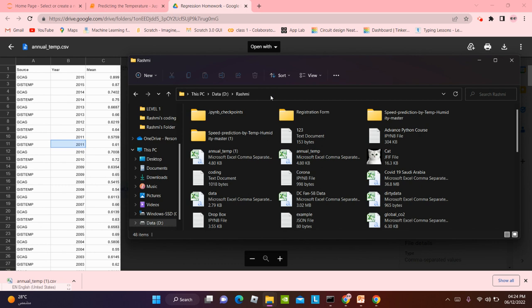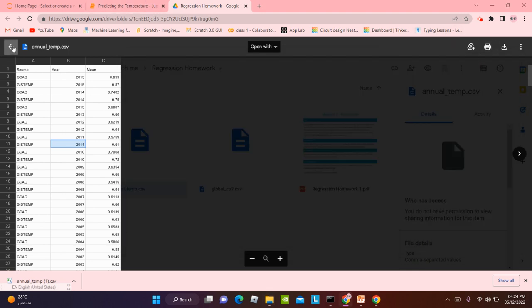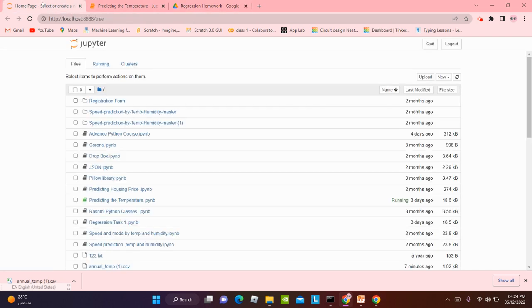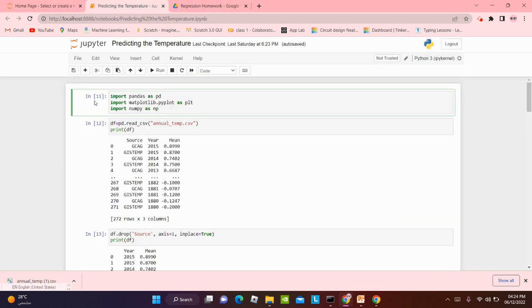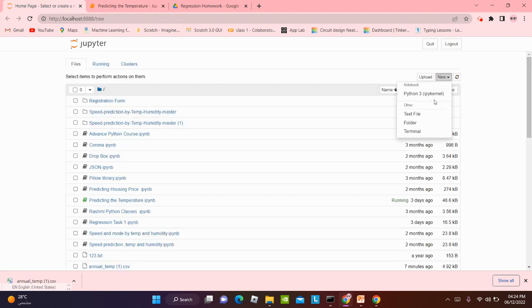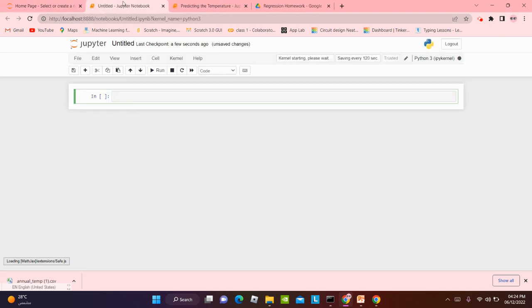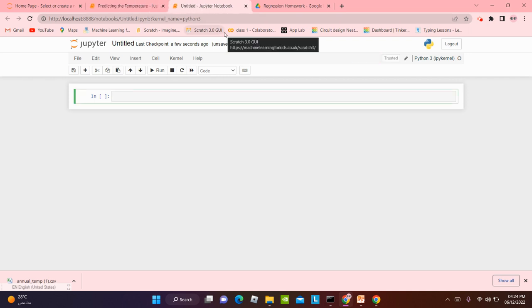From here, you're going to click on this, and it will all be highlighted. You click CMD, and from there you type Jupyter Notebook. After you're done with that, you get this page, Jupyter. These are all the notebooks I have done so far, and we are going to do predicting the temperature. So I'm going to take a new notebook, and we are going to do this step by step together.